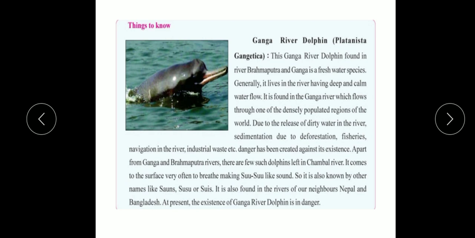Although the Ganga is deep and calm at various places, it flows through India, which is one of the densely populated regions in the world. Densely means more populated. Now India releases a very large amount of dirty water into the river, that is, it throws out a large amount of industrial waste.